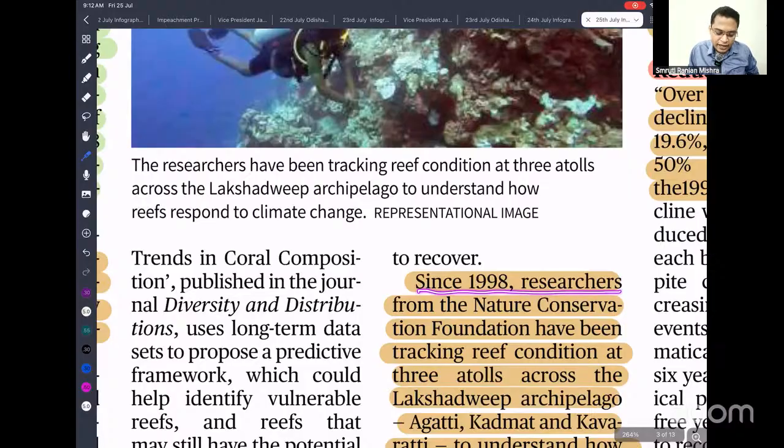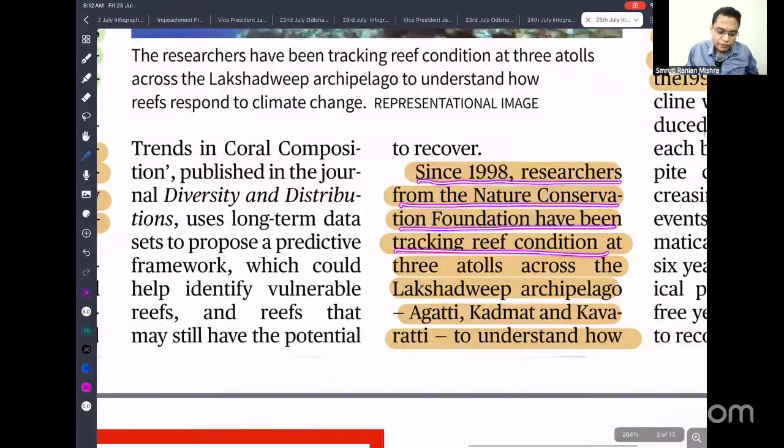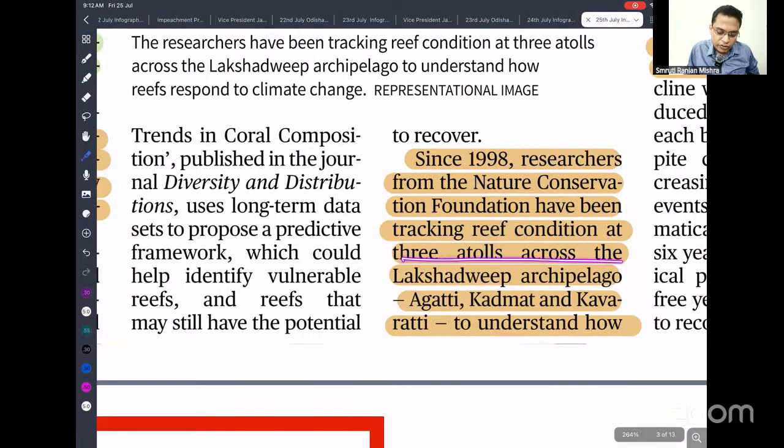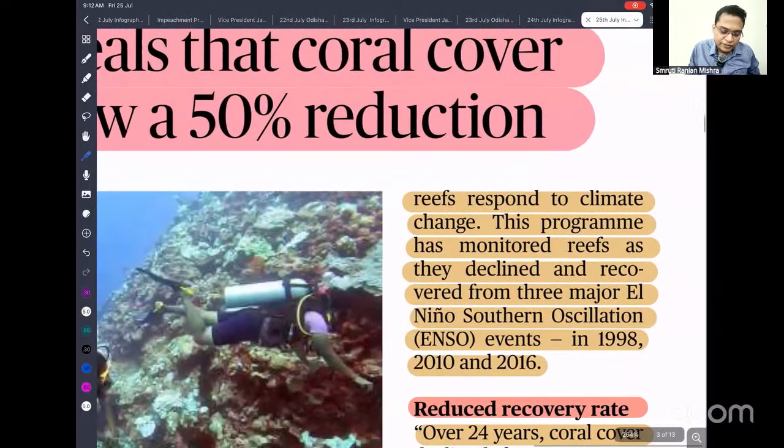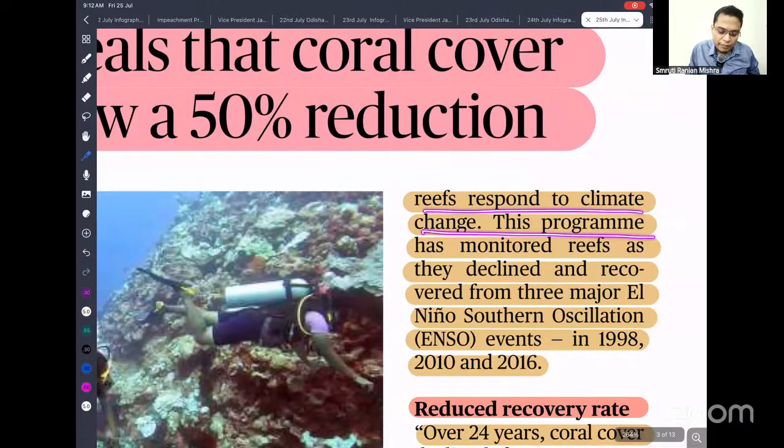Since 1999, researchers from the National Conservation Foundation have been tracking coral reef condition at three atolls across Lakshadweep. So what are the atolls? Agatti, Kadmat, and Kavaratti. To understand how the reefs respond to climate change, this program has monitored the reefs as they recover from El Nino events, which are also very severely impacting them.